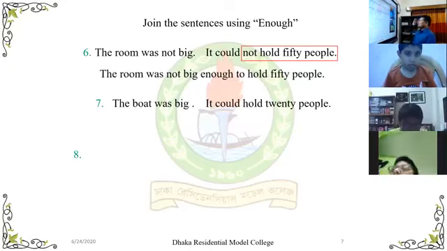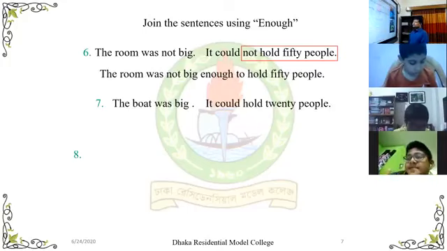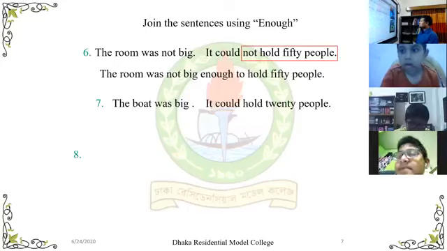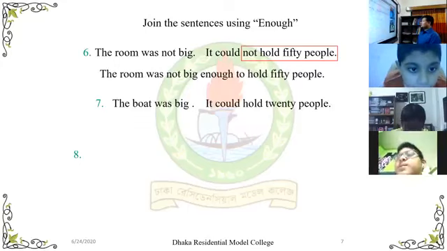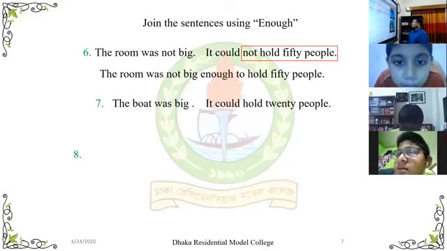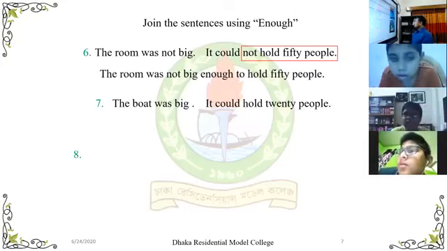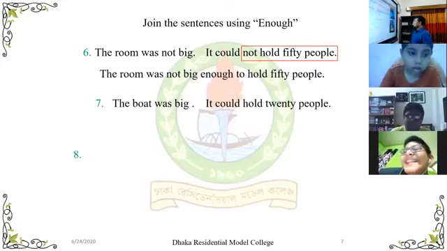Atik Hassan, can you answer this question? Question number 7. Yes, sir. Okay, answer this one. The boat was big enough to hold 20 people. Okay, you are right. You are absolutely right.